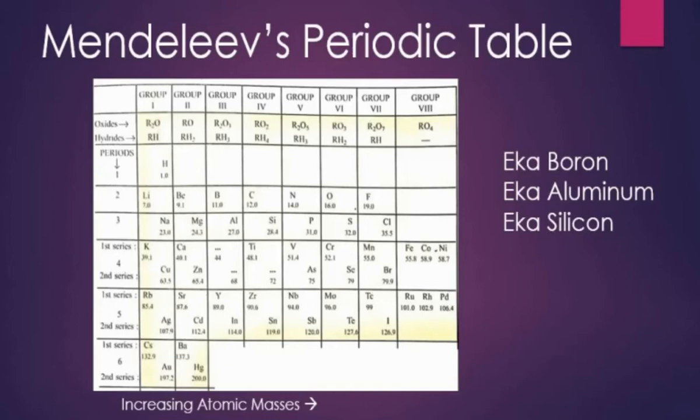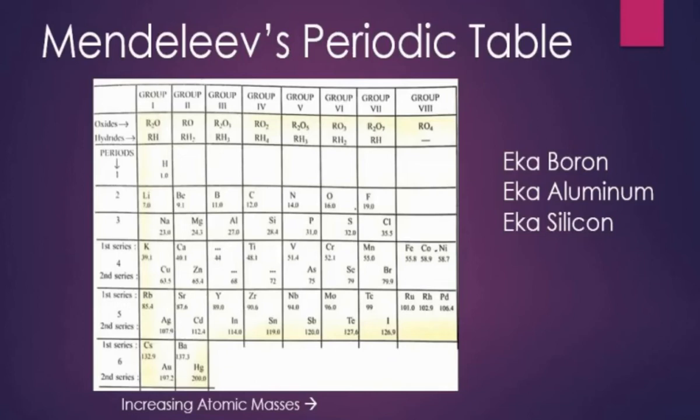You can see it gives the position of the elements in increasing atomic mass, starting from hydrogen, and the next row has lithium, beryllium, boron, carbon, nitrogen, oxygen and fluorine, and then sodium starts at the first group itself. He placed sodium below lithium because sodium's properties were like lithium, and potassium also is like sodium. So lithium, sodium and potassium are all in the same group, that is group 1.